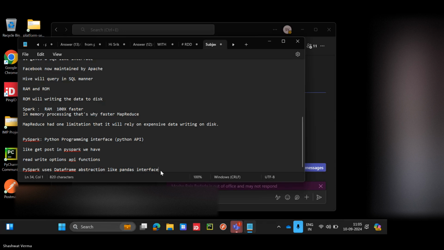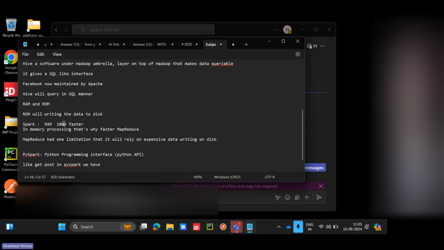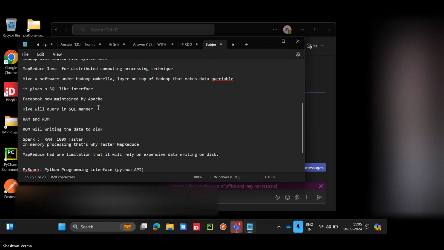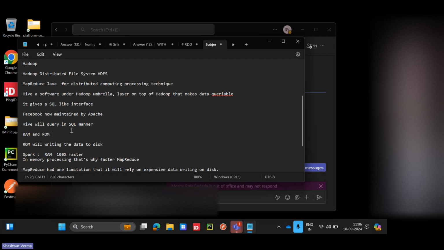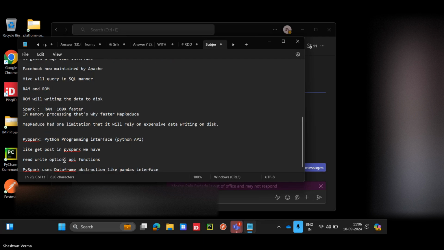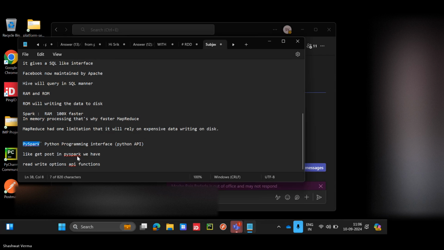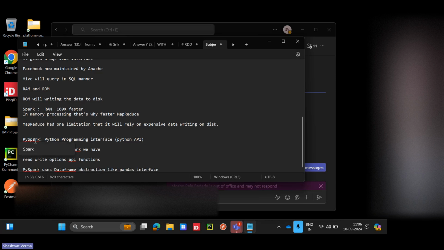Bro, I have one doubt. The layer created on top of Hadoop is Hive, which can carry the Hive tables created using the Hadoop framework. Similarly, is there any layer on top of Spark that we can use to query those tables? Is it Hive Metastore?